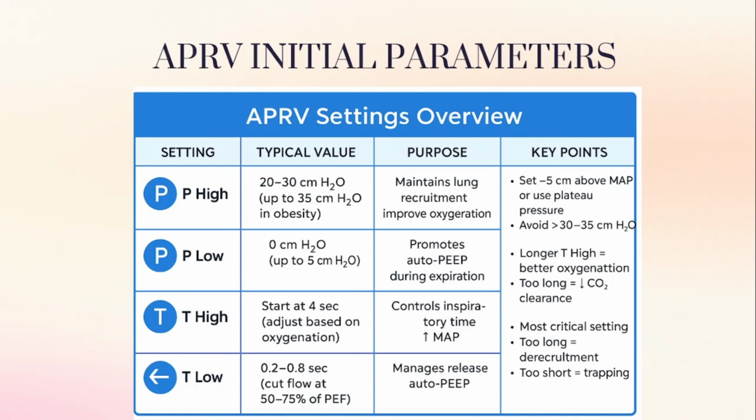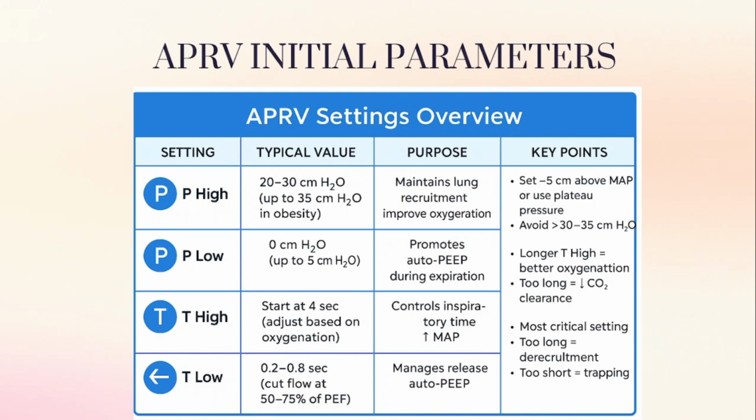What is the purpose of T high? It controls the inspiratory time and increases the mean airway pressure. If we keep a longer T high, there will be better oxygenation. If you keep it too long, it will also reduce CO2 clearance.